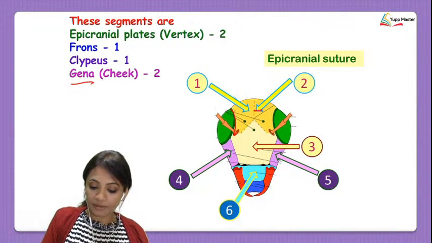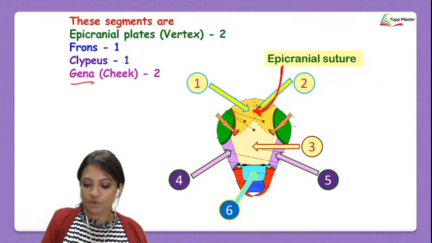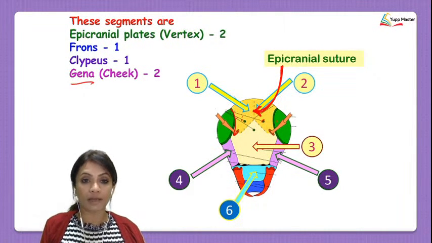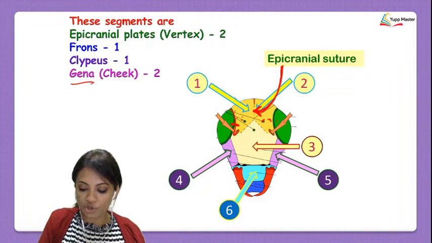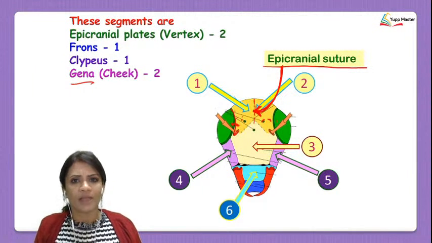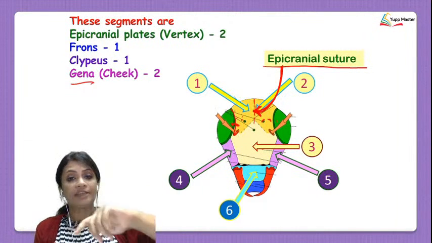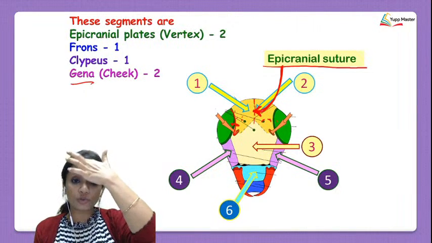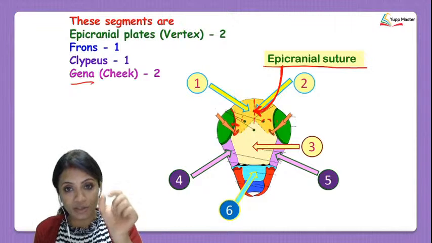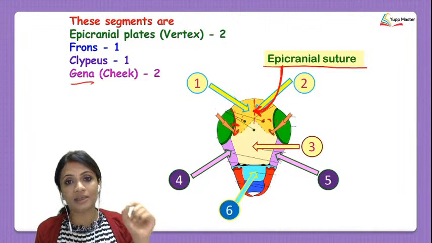Now this over here that you're seeing, which is present as a joining part between the epicranial plates, the part which is joining them is called the epicranial suture. Just like we also have sutures in the bones of our skull, even in the cockroach these two sclerites are joined together by a suture, and that suture is called the epicranial suture.